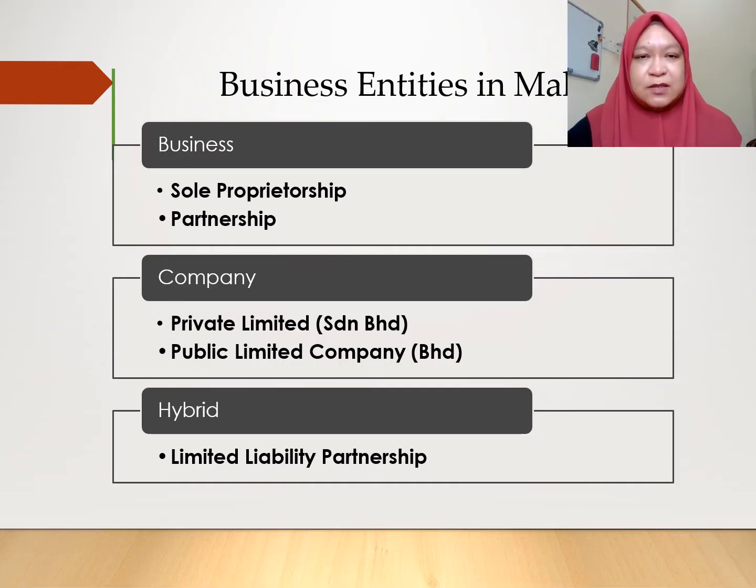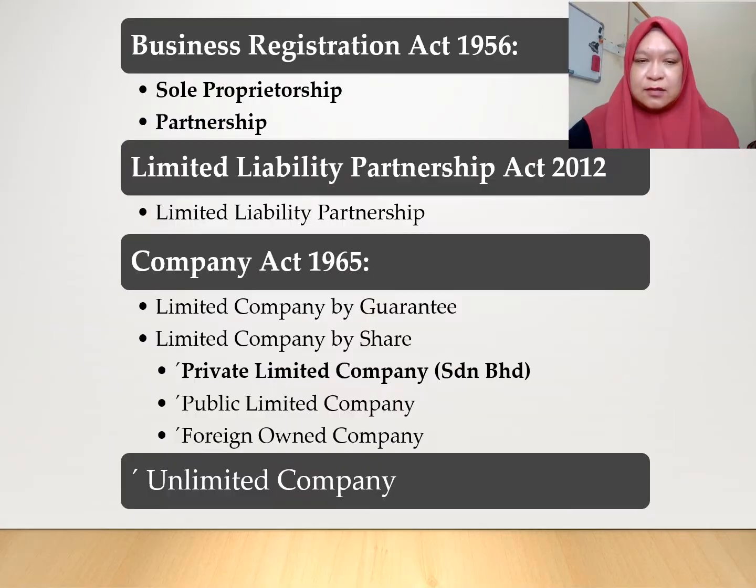So in this chapter, we want to see the types of business entities in Malaysia. For the business, we have sole proprietorship and partnership. The types of company that we have are private limited or Sendirian Berhad, public limited company or Berhad, and also limited liability partnership. Sole proprietorship and partnership are registered according to the Business Registration Act 1956. Limited liability partnership is under the Limited Liability Partnership Act 2012.